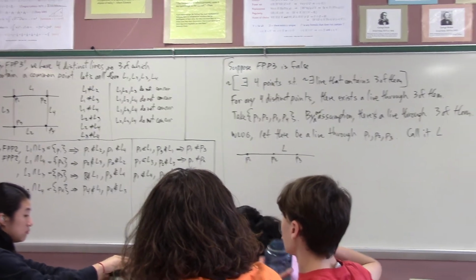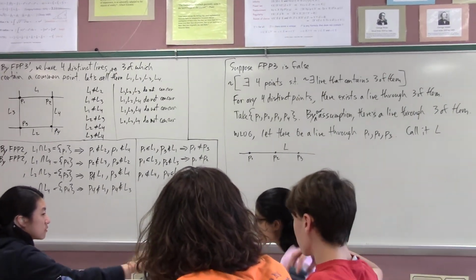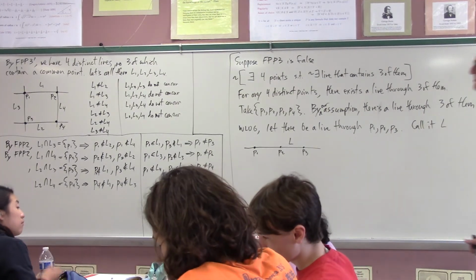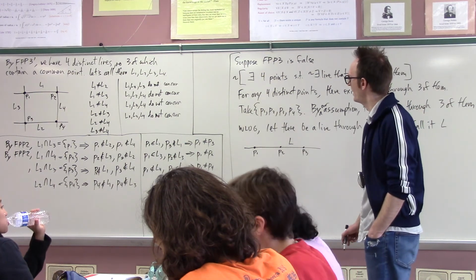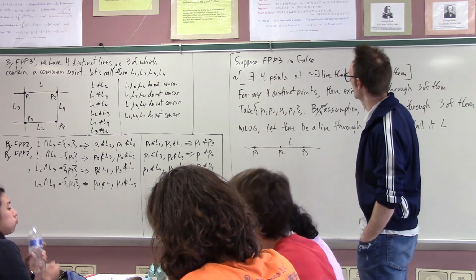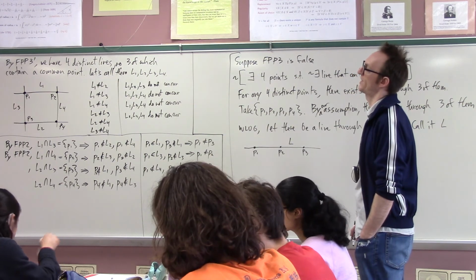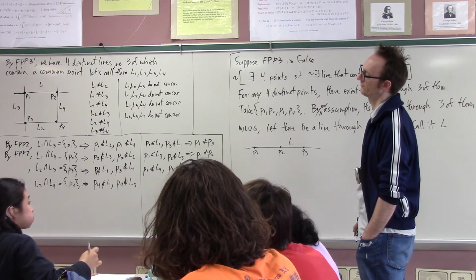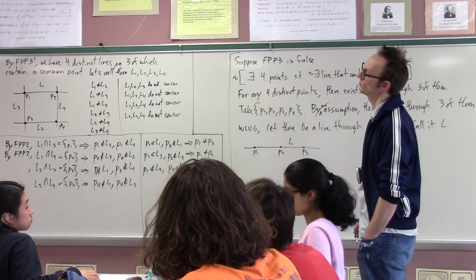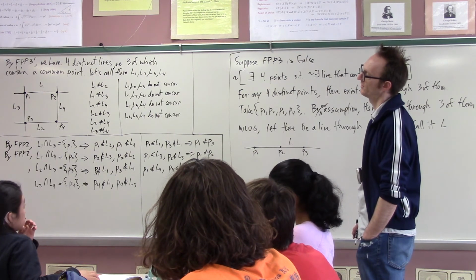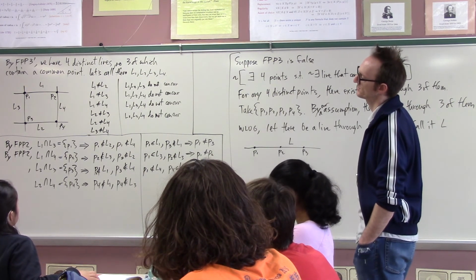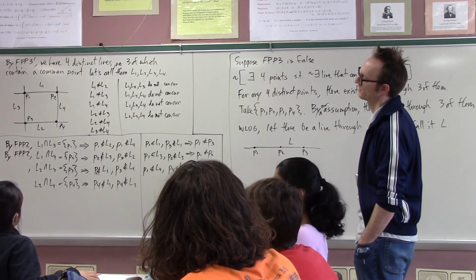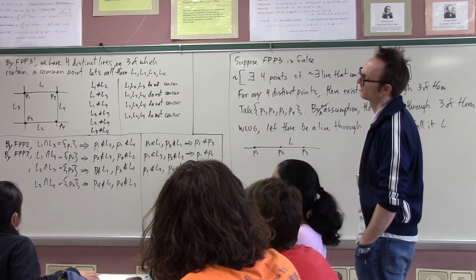I think it doesn't matter which one we pick. Let me just be a little careful about this. I'm just making this up now. I didn't write this down. I've written it down somewhere. But all right, so let's show that it can't be one of them. Let's take L2. It doesn't feel purely symmetrical, but I think it doesn't matter. You think I should do L3? Because it doesn't have to be L2, because L2 doesn't have P4.